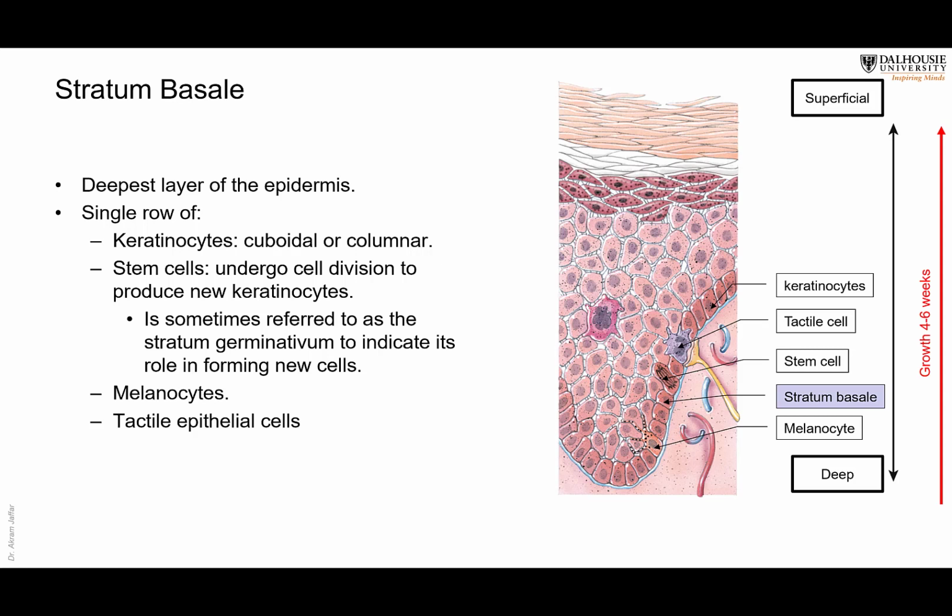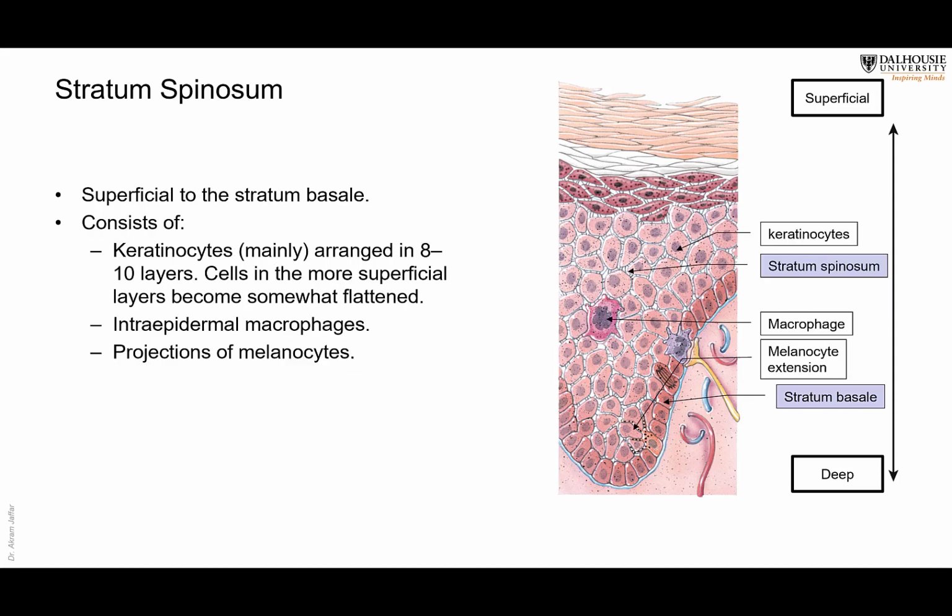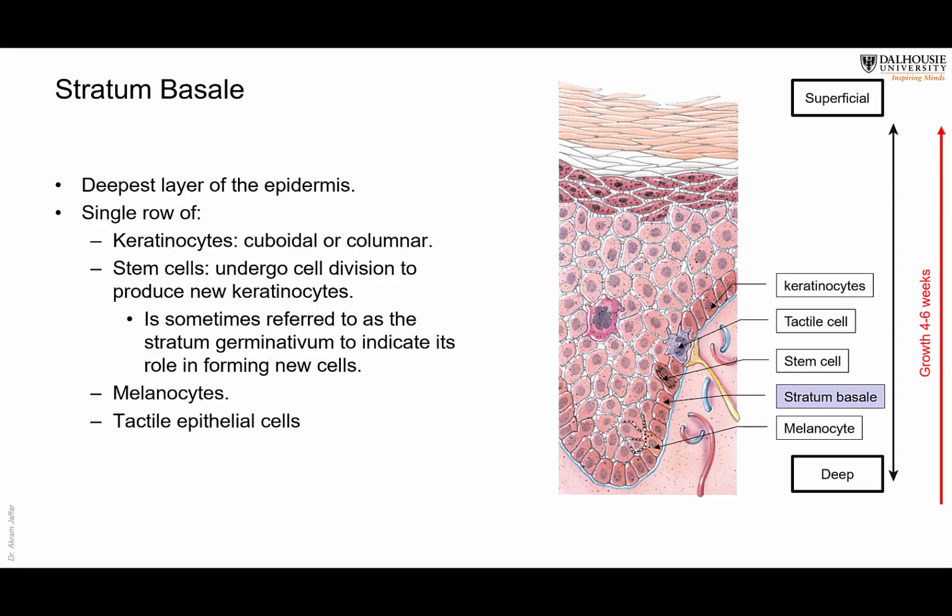There are also melanocytes in this stratum. The cell body itself is present in the stratum basale, but the processes extend into the other strata. Tactile epithelial cells are present here. It's only the Langerhans cells, which are the macrophages, that are not present in it. They are present in the more superficial layers. So we have three types of cells in the stratum basale.